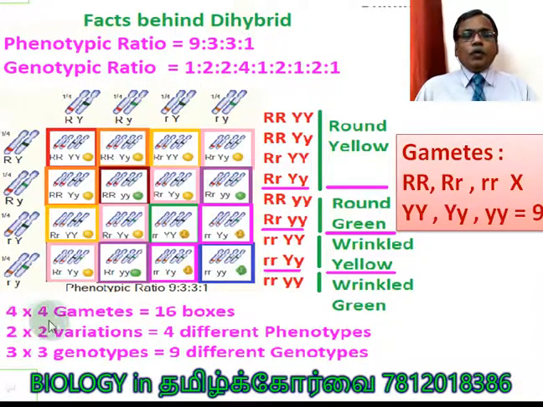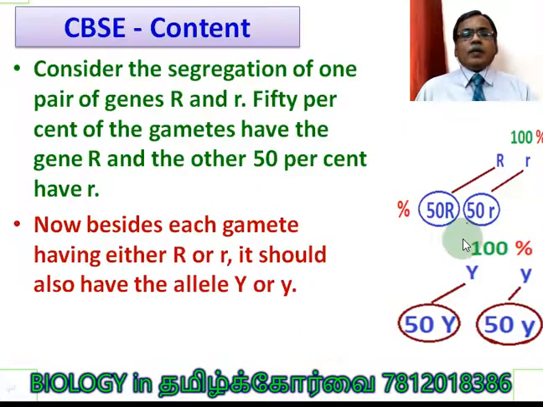So 4 into 4 gametes, 16 boxes, not 16 individuals. 2 into 2 variation, 4 different phenotypes; 3 into 3 genotypes, 9 different genotypes. Mathematically, we are able to compute it. What are the 3 different genotypes? Capital R capital R, capital R small r, small r small r, crossed with capital Y capital Y, capital Y small y, small y small y. That's all. Very clear.